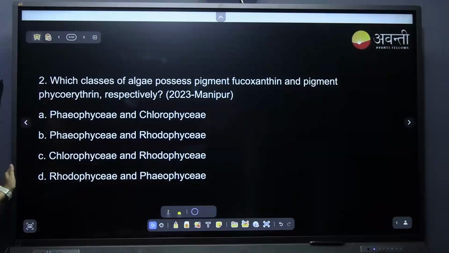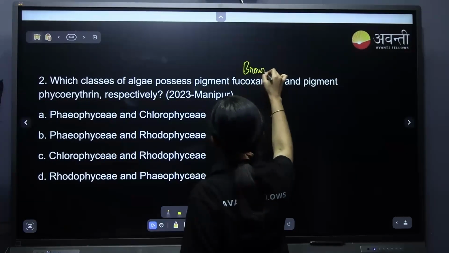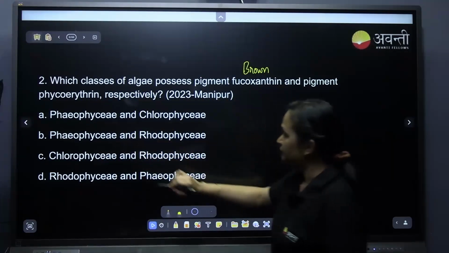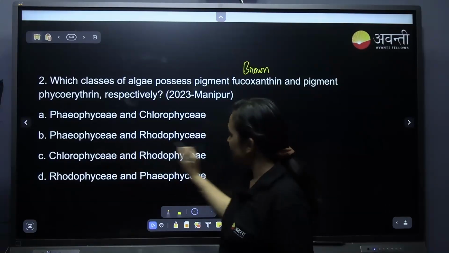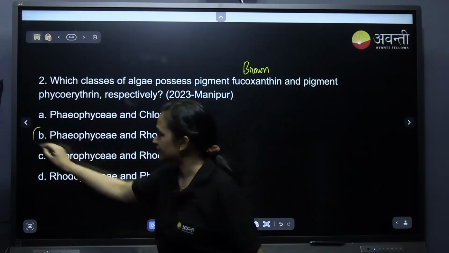So the next question: which classes of algae possess the pigments fucoxanthin and phycoerythrin respectively? The fucoxanthin is in brown algae, yes. Option B. Phaeophyceae and Rhodophyceae respectively. Yes, this is correct. Option B is correct.